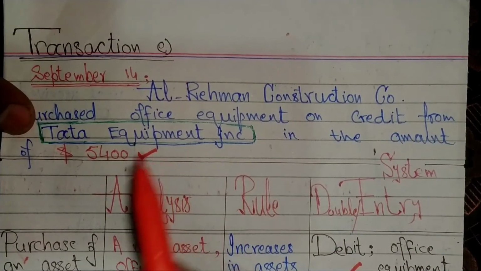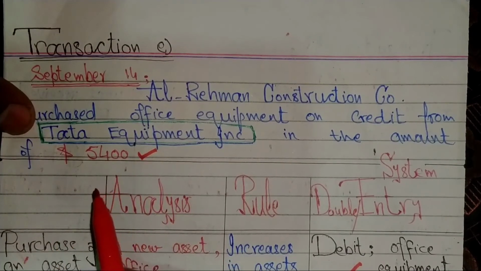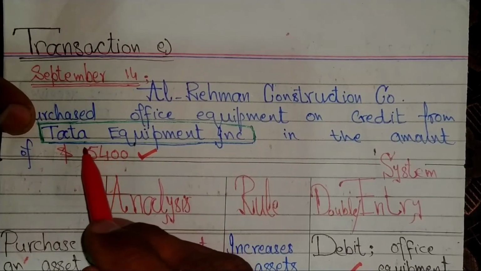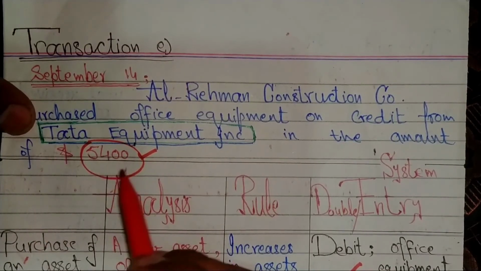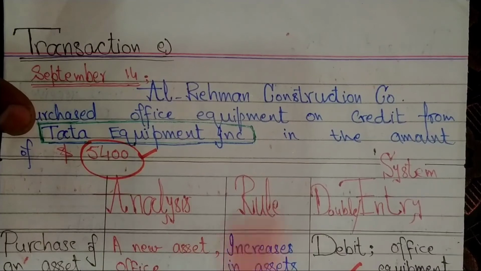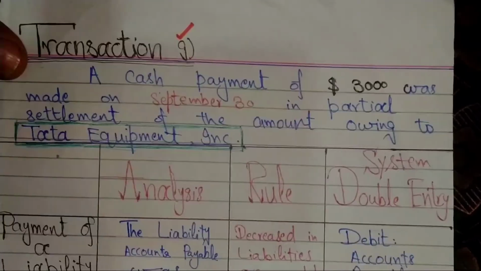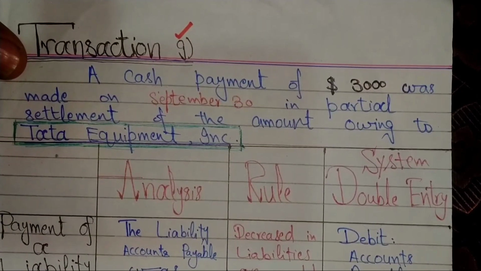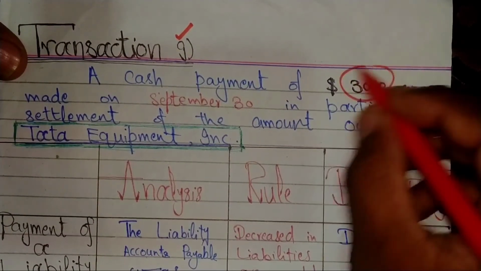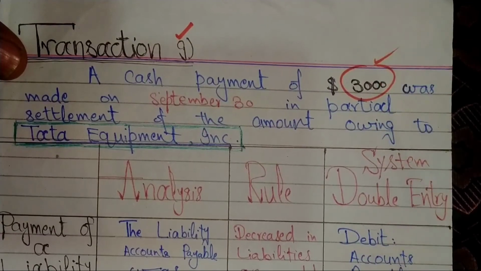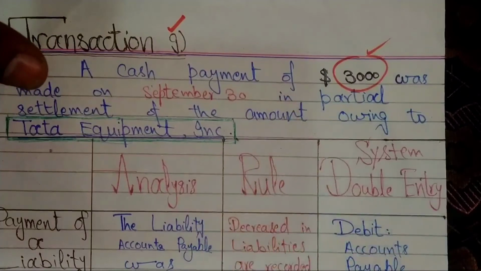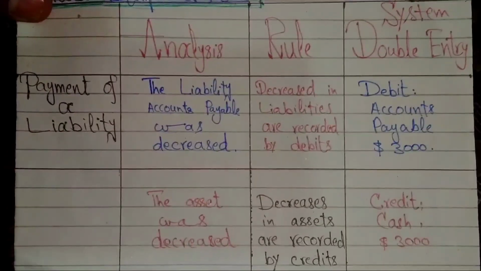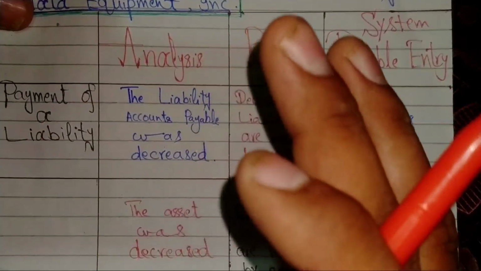Right? This was the account of Tata Incorporation, $5,400, which was payables of the company. So now in current transaction, $3,000 paid by company to Tata Incorporation. Right? Clear the statement?